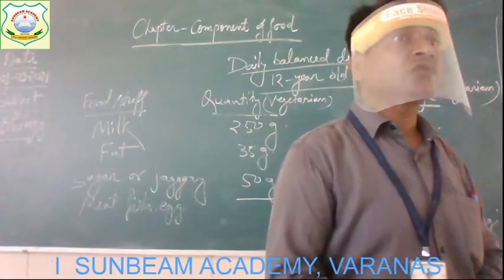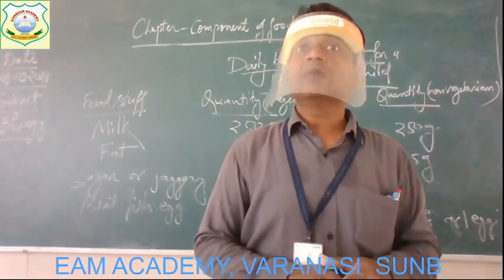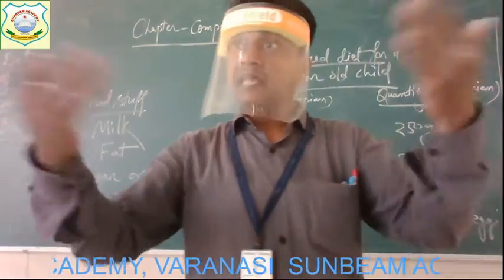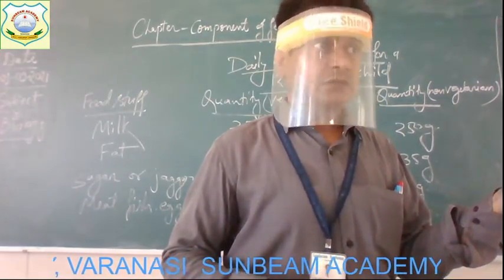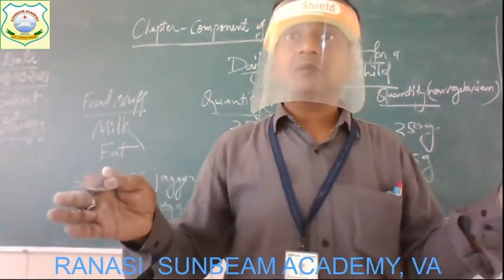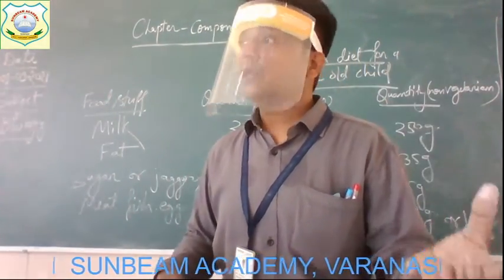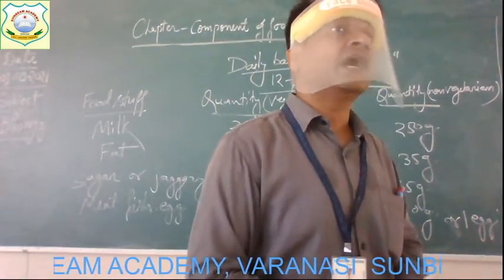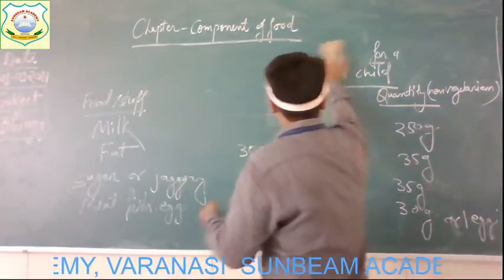These all diseases are known as what? Deficiency diseases. Why they are termed as deficiency? Because they occur due to the intake of less amount of certain nutrient. Okay, if we take proper amount, then these diseases will not occur. But we have taken less protein, we have taken less minerals, less vitamins, so these kind of diseases generally occur in the children. Okay, and these all diseases together known as deficiency diseases. So come to the topic.